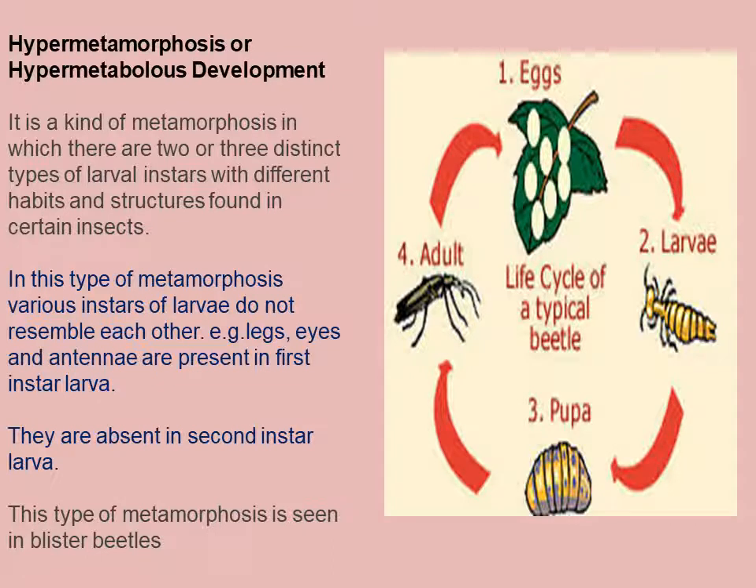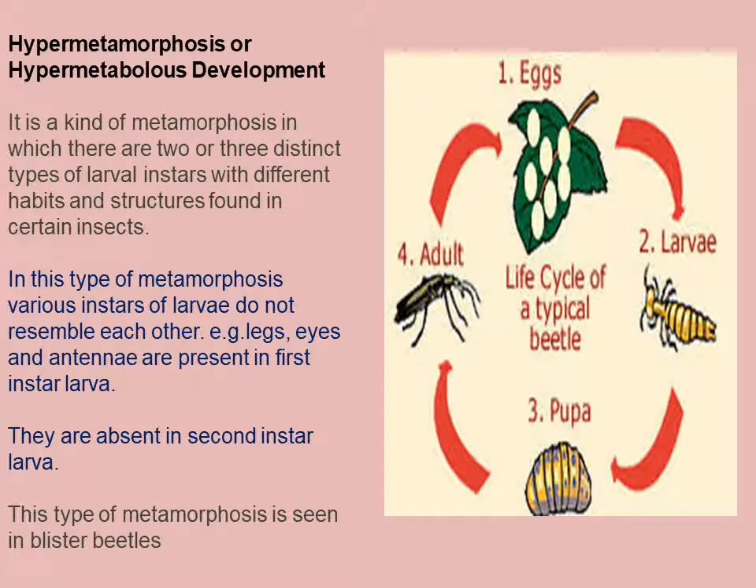And the final kind of metamorphosis is hypermetamorphosis or hypermetabolous development. It is a kind of metamorphosis in which there are two or three distinct types of larval instars with different habits and structures found in certain insects. Now, because it is hyper, this is more. If we talk of holometabolous, there are definite four stages in the life cycle. That is egg, larva, pupa, and adult.